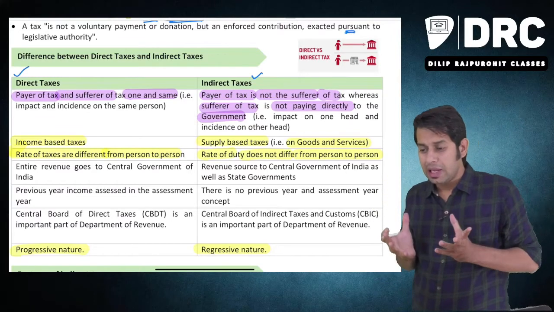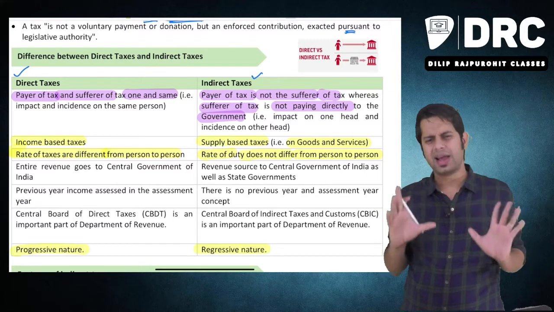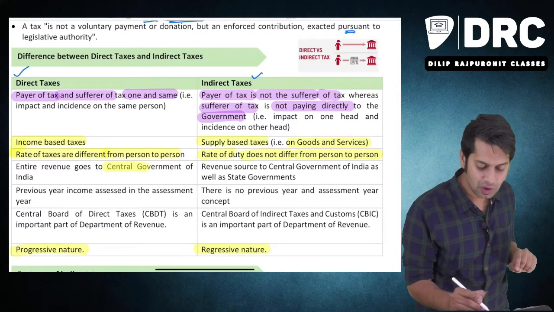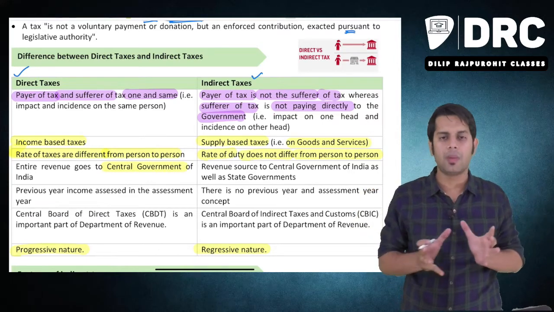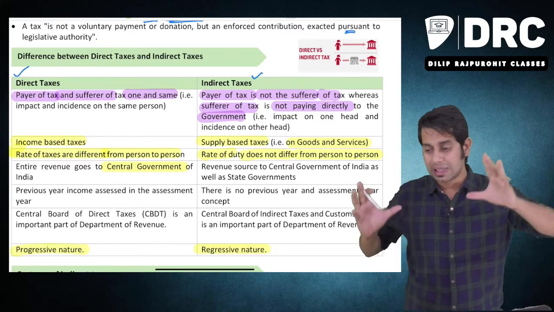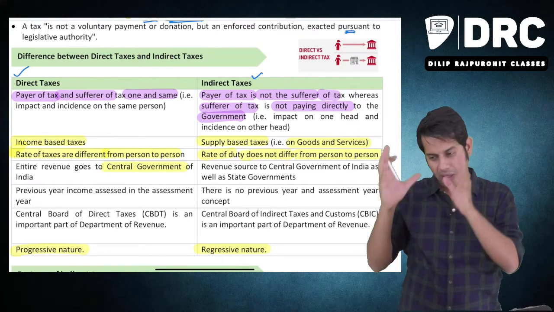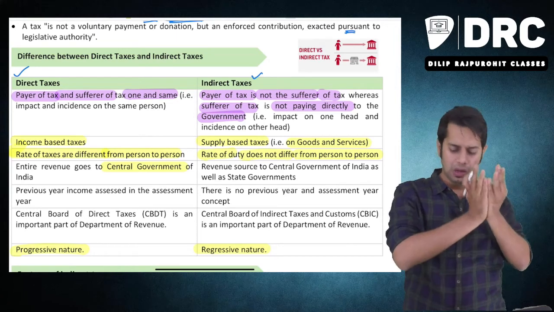Then, whatever tax you are paying in the form of direct tax will directly go to the central government. The entire revenue of direct tax is going to whom? Central government. Whatever tax you are paying in the form of direct tax, the income tax which you pay, the central government is the one who will take the entire revenue. Sir, it will not give to the state government? No, whatever direct taxes are paid by you will completely go to the central government.